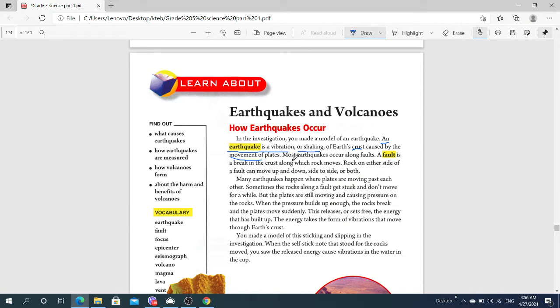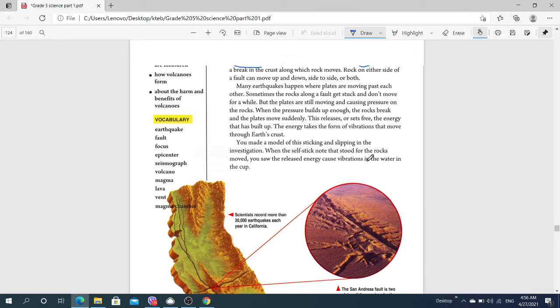Most earthquakes occur along faults. Most of the time, earthquakes happen along a fault in the layers of the crust.